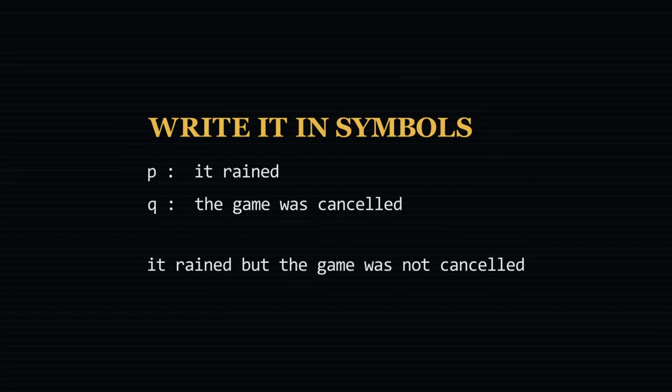Next, P: it rained. Q: the game was cancelled. Write in symbols: it rained but the game was not cancelled. Pause it if you need to.